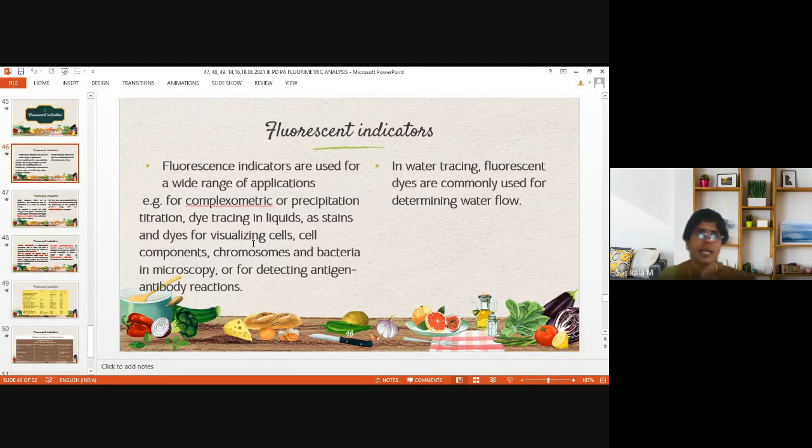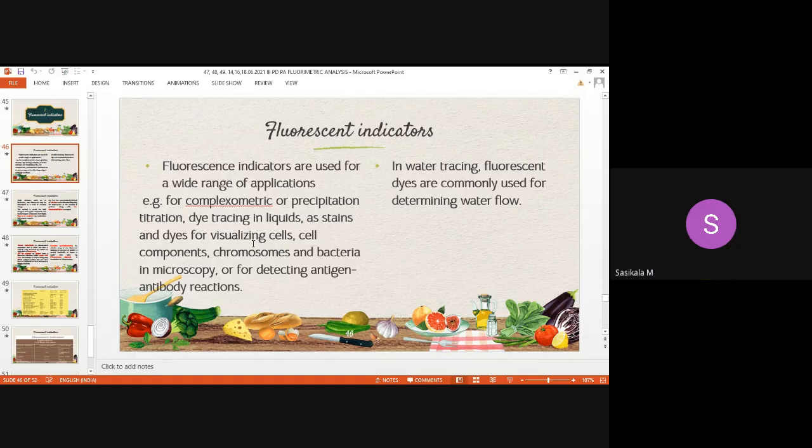So they will show some color change where we are finding the disease through imaging like X-ray, scanning. During scanning and all, fluorescence indicators are used. That's why this is the important topic given under plurimetric analysis. Clinical applications of fluorescence indicators are wide to diagnose the diseases.